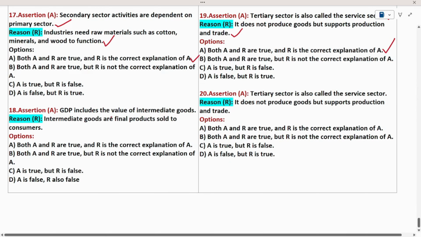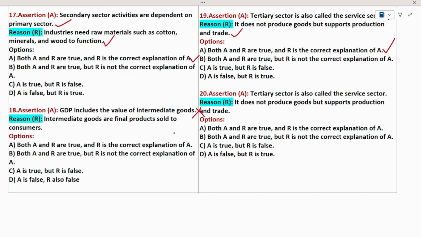See question number 18. Assertion: GDP includes the value of intermediate goods. Is it really true? No, not at all. Why? Because GDP is the value of final goods and services, not intermediate goods. So the assertion is a wrong statement. Then come to the reason: intermediate goods are final products sold to the consumers. No, we never buy any intermediate good as a final good. So the reason is also not true. So A is false and R is also false, and the appropriate option is option D.